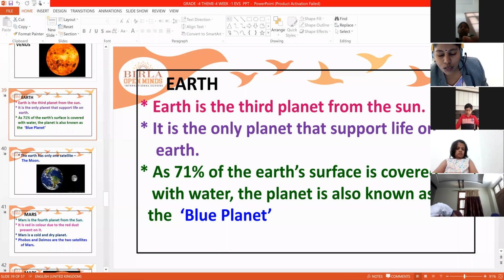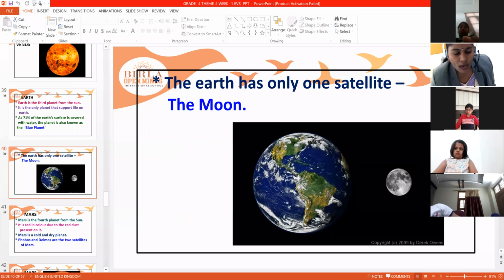Why? Because 71% of the planet is covered with water, and all the needs, like atmosphere, biosphere, lithosphere, hydrosphere, all the 4 spheres are present on the Earth. That's the reason life is possible on the Earth. And Earth has only one satellite, that is the Moon. Earth with the Moon, you can see here.